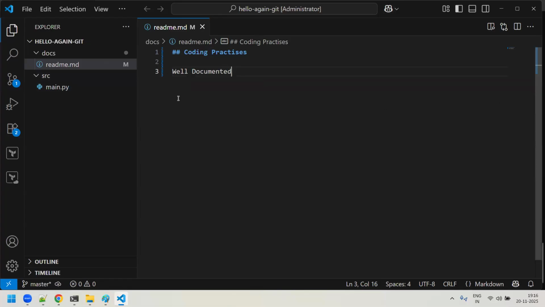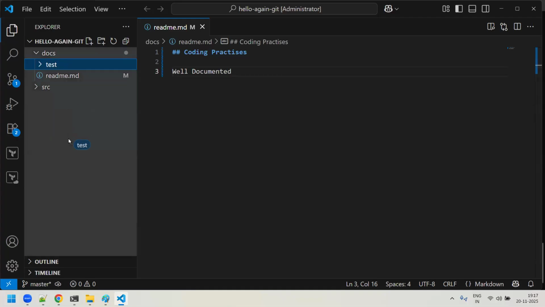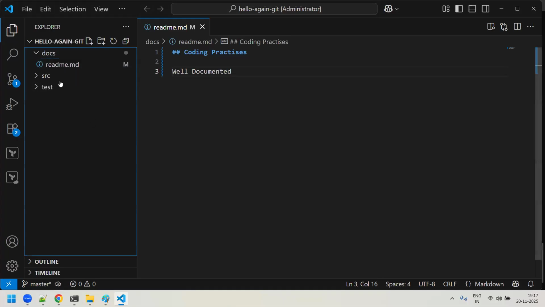Similarly, under the source you have main.py. Let me also try to create one more folder. For example, under hello git you can create a new folder. This is a test folder, but it is on the doc, so I'll move everything outside. Okay, I moved it. Now you can see that you have a new folder by the name test.